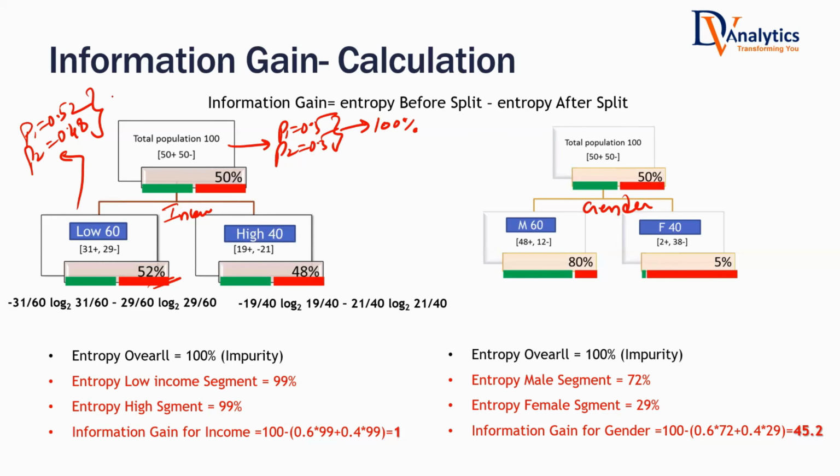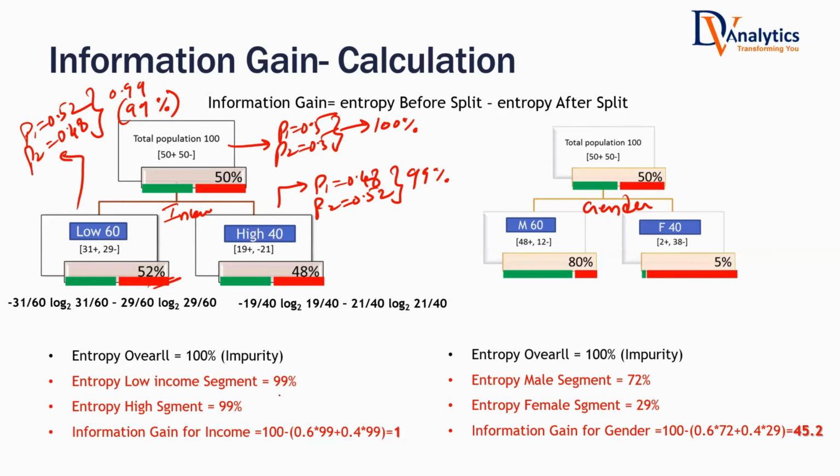When you actually substitute and make the calculation, you will get 0.99. 99% is the entropy. How about this one? P1 is 0.48, P2 is 0.52. How about this one? Near to 1. So that will also be near to 1. Higher.